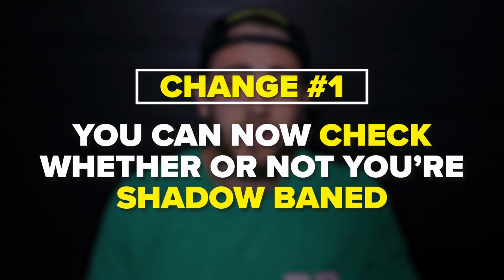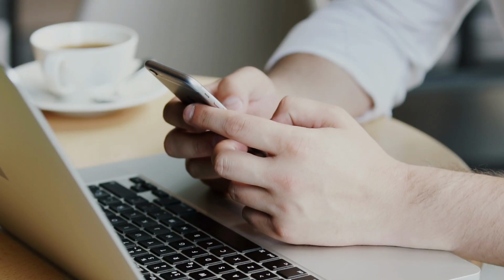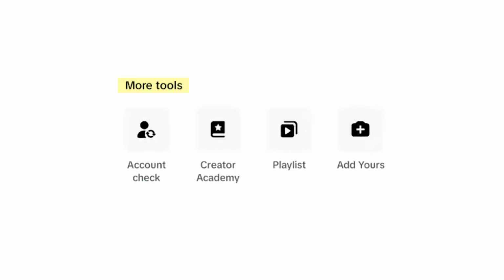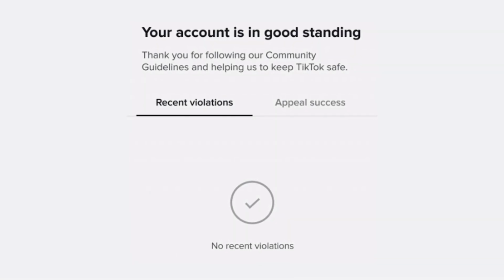Change number 1 is that you can now literally go into TikTok and see whether or not you're shadow banned. So just assuming that you're shadow banned isn't something that you can actually do anymore, and it's not an excuse for not getting views, because now you can check. In order to check, what you need to do is go in the tools section of your app, and you're gonna see this thing called account check. What you wanna do is click that, it's gonna load, and it's gonna allow you to see whether or not you're actually shadow banned on TikTok.